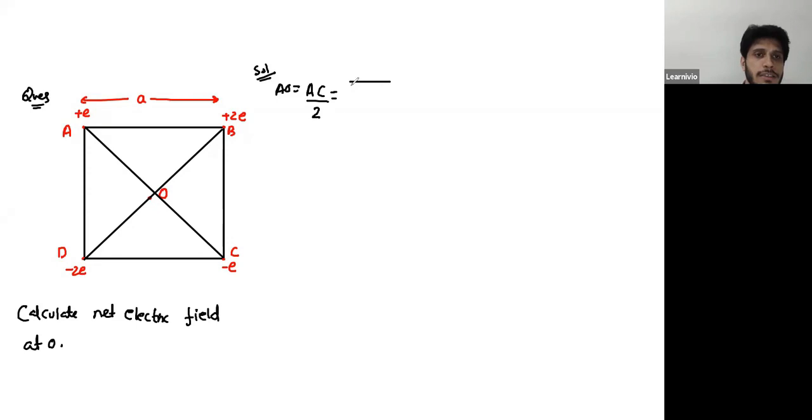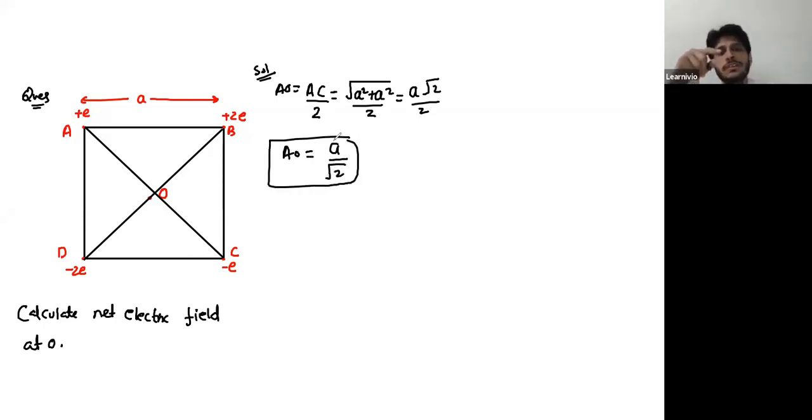The diagonal of the square is root over A square plus A square, so half of it is A root 2 over 2. So AO comes out to be A by root 2. From now onwards, I will use this directly in numericals: the half of diagonal, which is AO, is A by root 2.